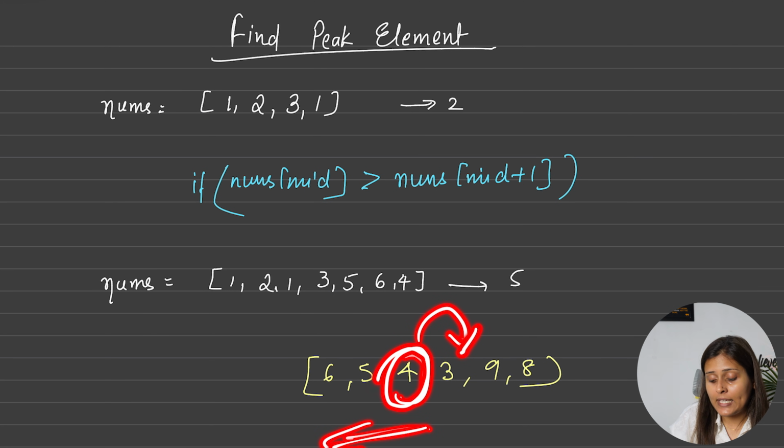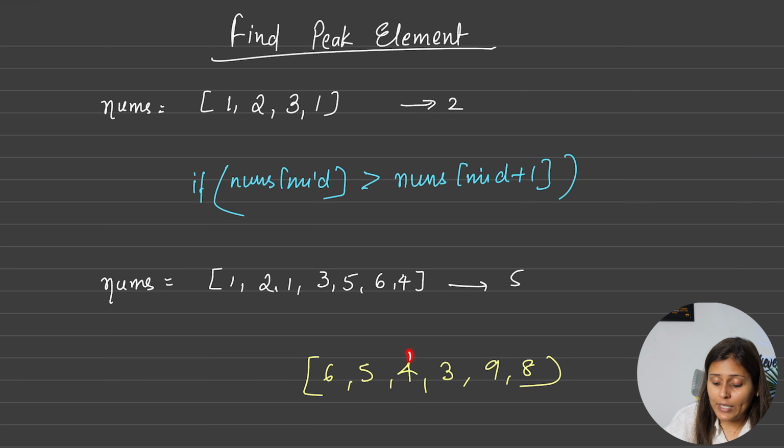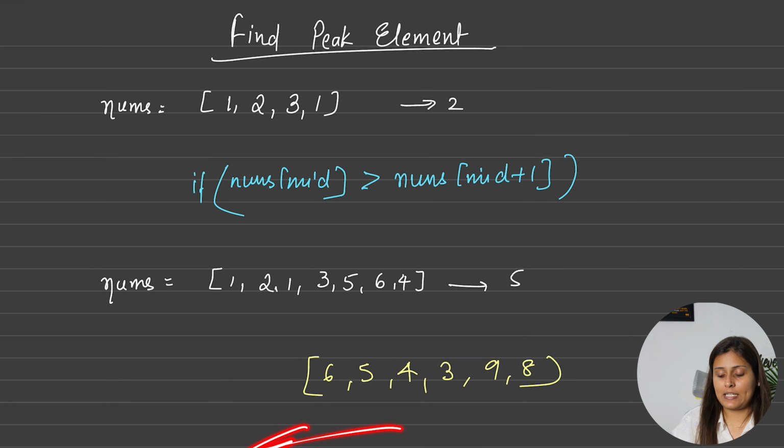Then only we can say that either 4 can be the peak element or else whatever you found towards the left side. But if you want to find towards the right side, you have to write that if the array of mid element is greater than mid minus 1. No, then still you have to find towards the left side.